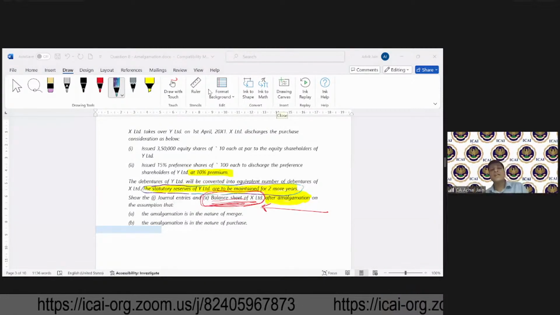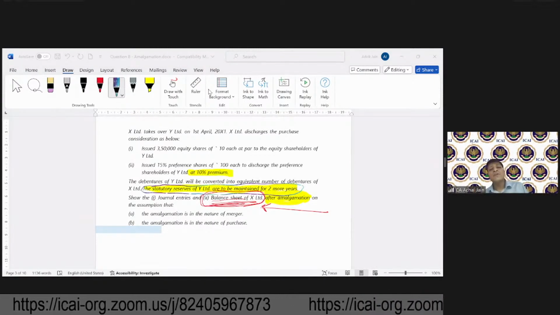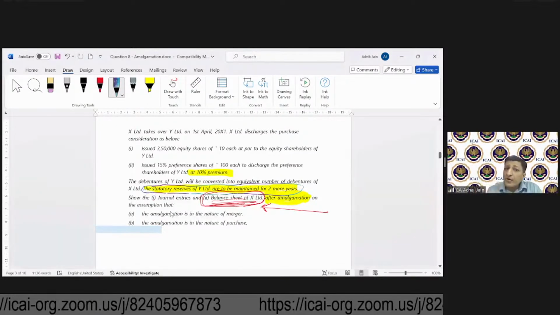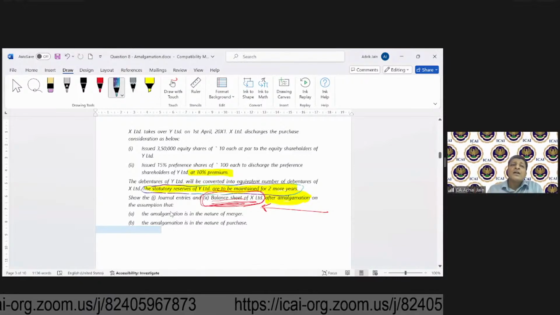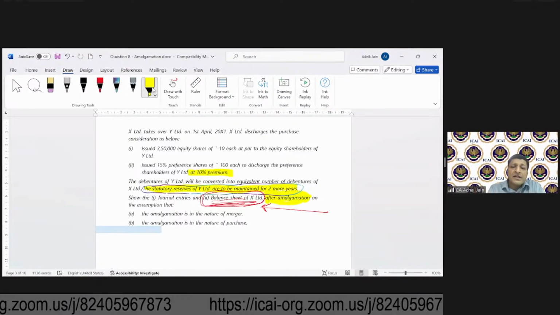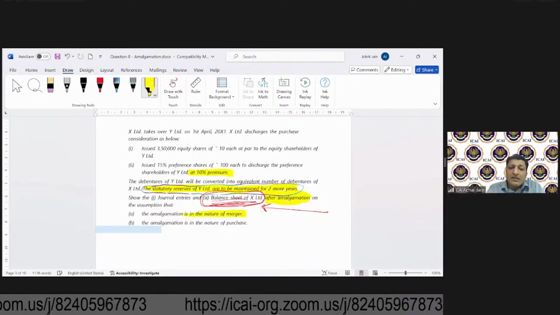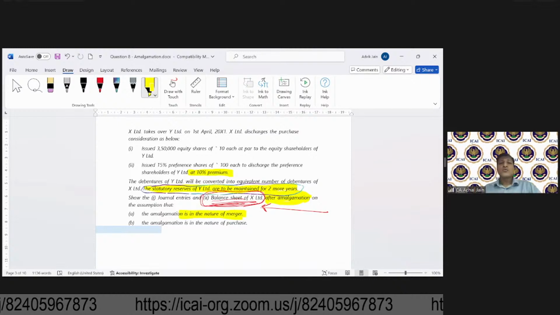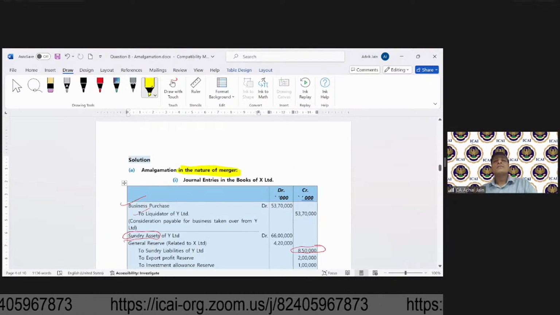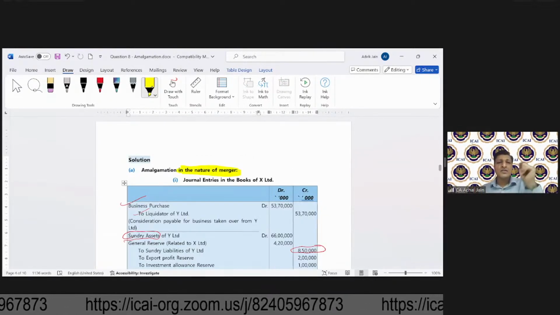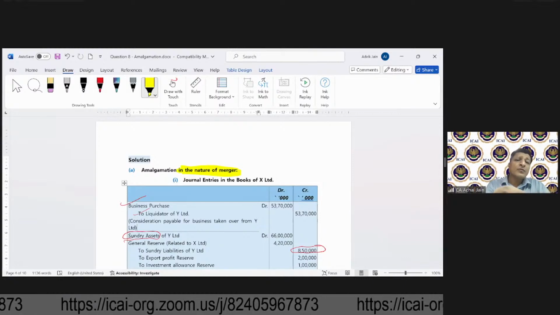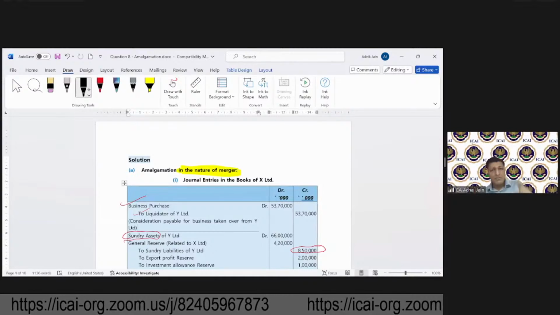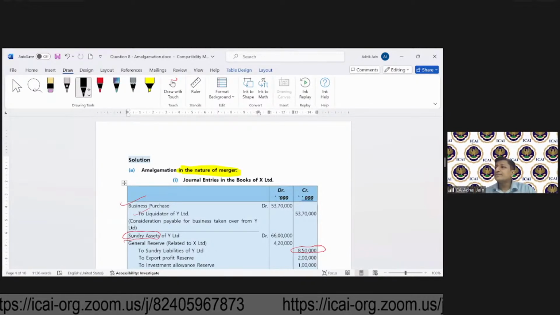Rashmi has a question. Rashmi is saying, in nature of purchase method, why are we using pooling of interest method? No, I think you are getting confused. We are first of all solving it by considering it as in the nature of merger. The question is saying solve it using both the methods. So what is the first step we have taken? By calling it amalgamation in the nature of merger, which method do we apply? In case of merger, which method do we apply?